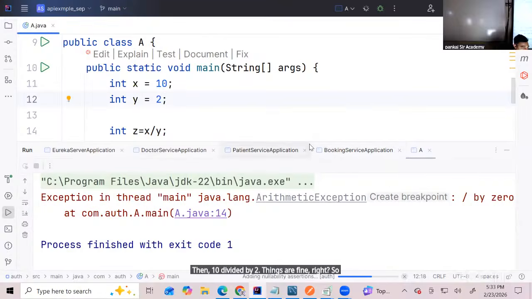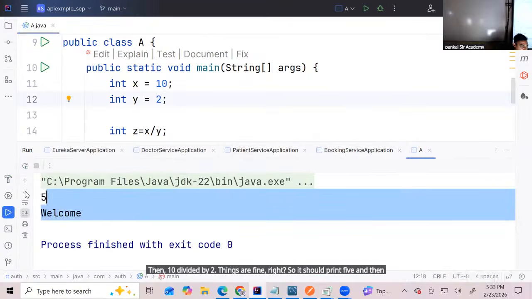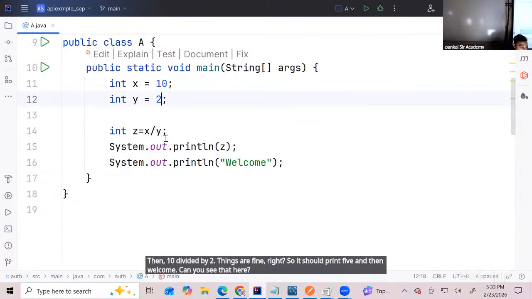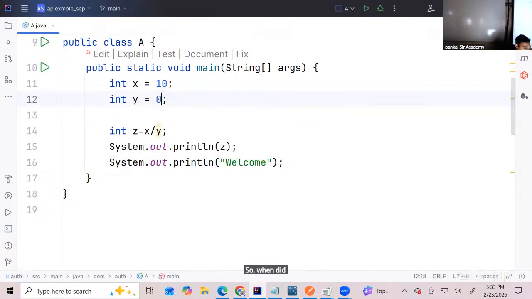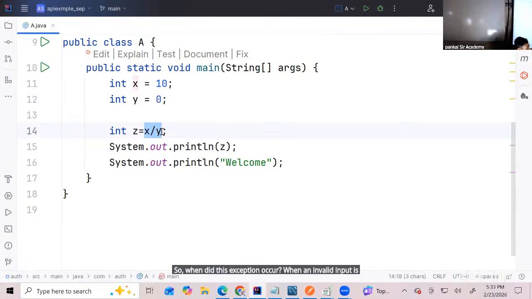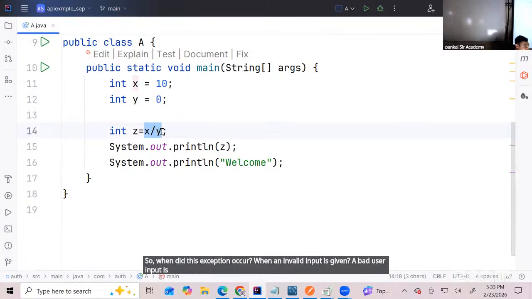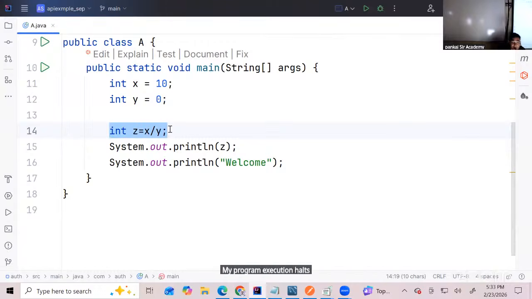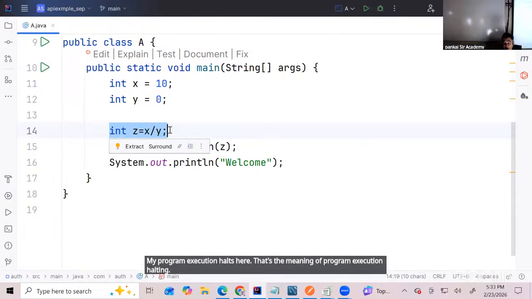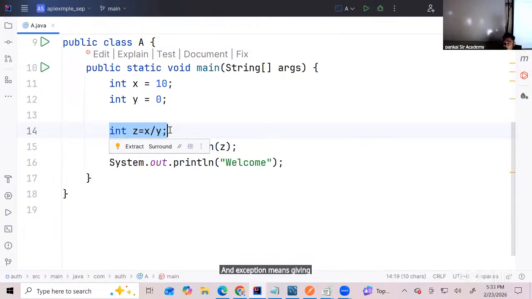So it should print 5 and then welcome. Can you see that here? So when did this exception occur? When an invalid input is given, a bad user input is given. Because of the invalid inputs, it's causing me exception. And when exception occurred, my program execution halts here. That's the meaning of program execution halting. And exception means giving bad user input. I hope this part is clear, all of you.